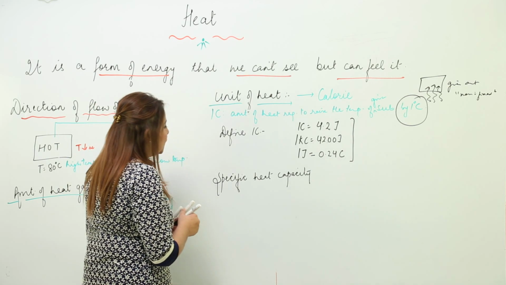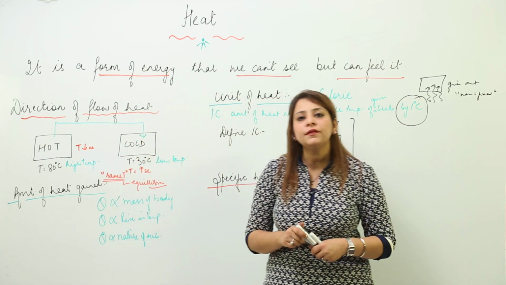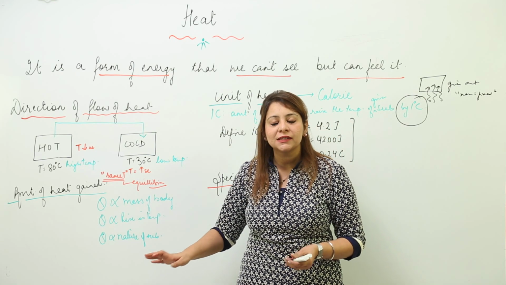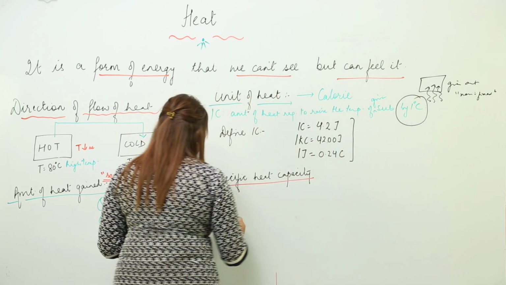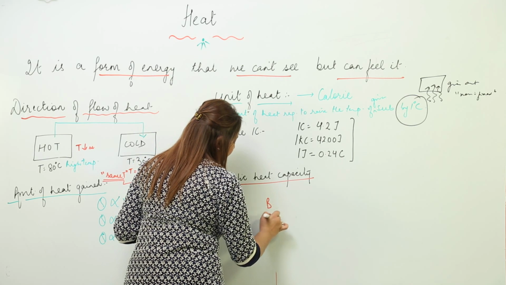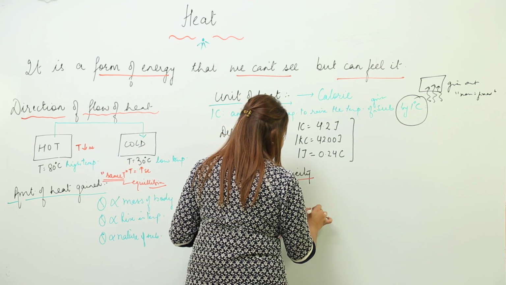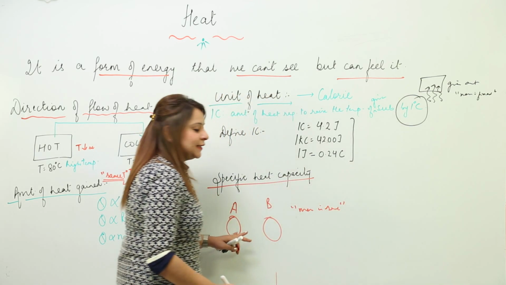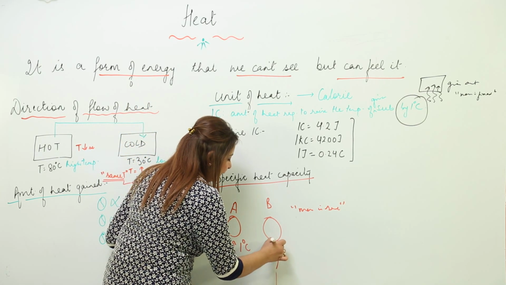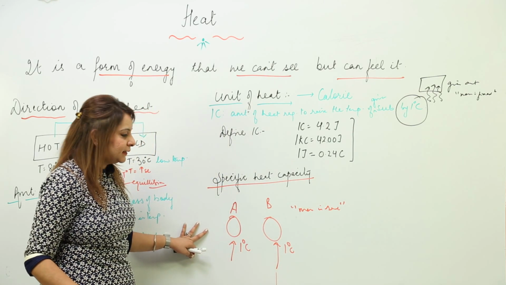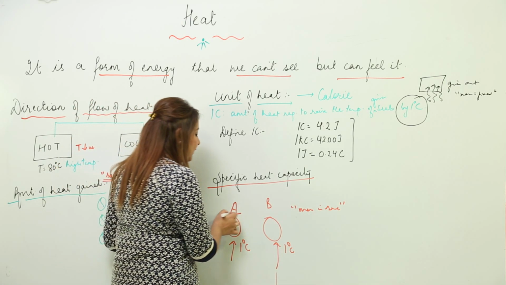Now, moving on to specific heat capacity. As I told you, the amount of heat gained depends upon the nature of the substance. Suppose I have substance A and substance B, both of the same mass. If I need to increase the temperature of each by the same 1 degree Celsius, it is not always that I need to supply the same heat, because they are different substances.